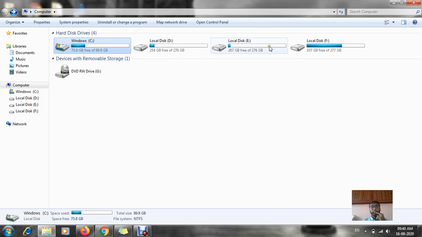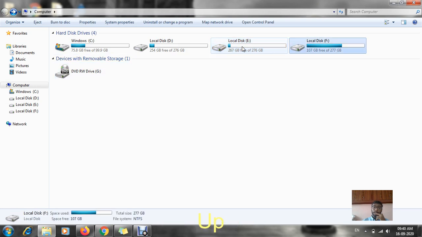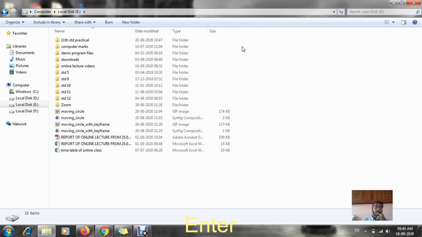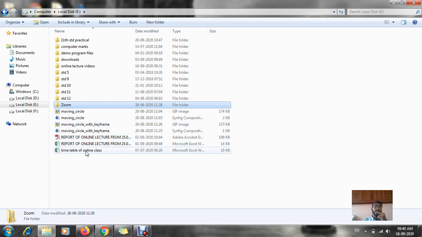My main data will be saved in my E drive. This E drive contains my main data. You can see here the 11th standard practical, computer marks, demo program files, downloads, online lecture video, standard 5, 9th, 10th, 11th, 12th, Zoom, and many more files and folders.